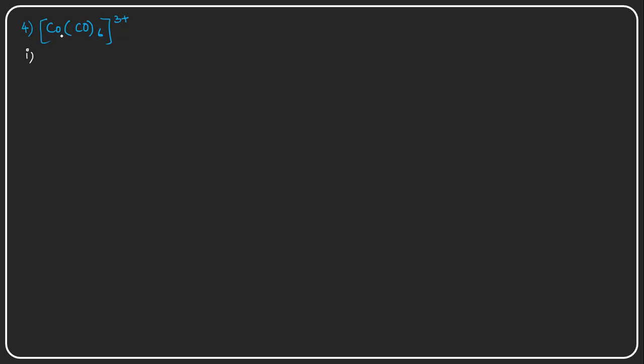So the first point is, here cobalt is the central metal cation, and see the difference here: CO and this is also CO, but here this is a metal atom, which we should write with capital C and small o, and the carbonyl looks so similar that students make mistakes here, so please don't confuse between the cobalt and the carbonyl group.